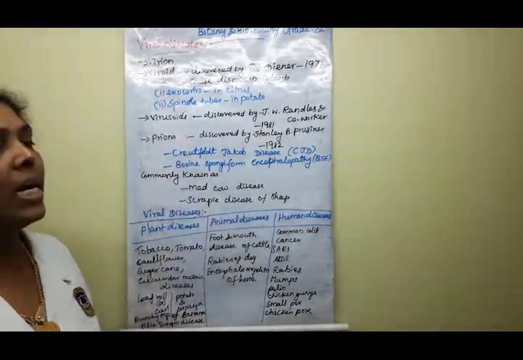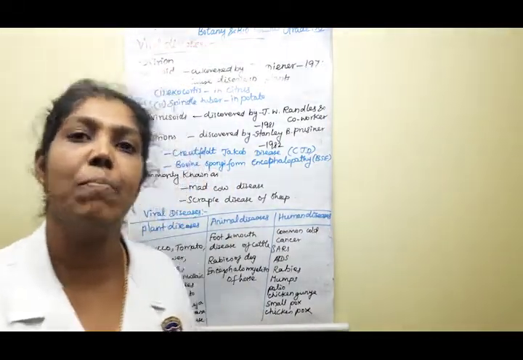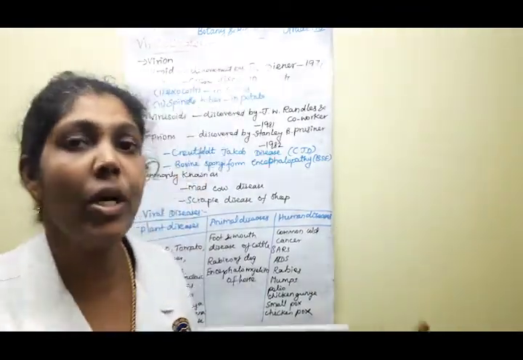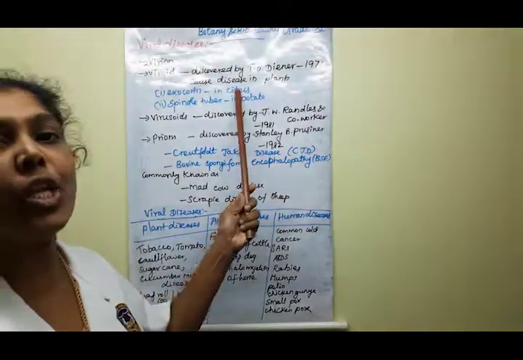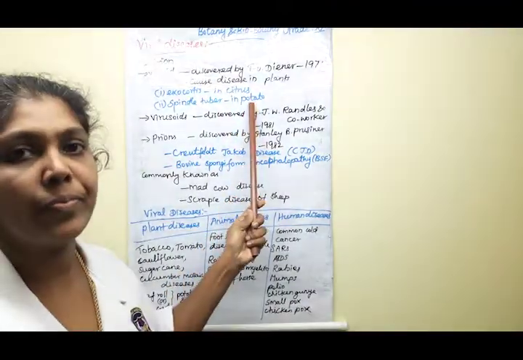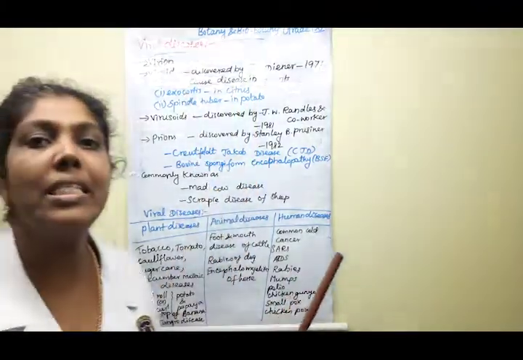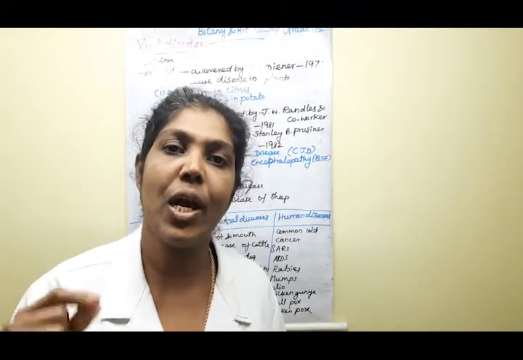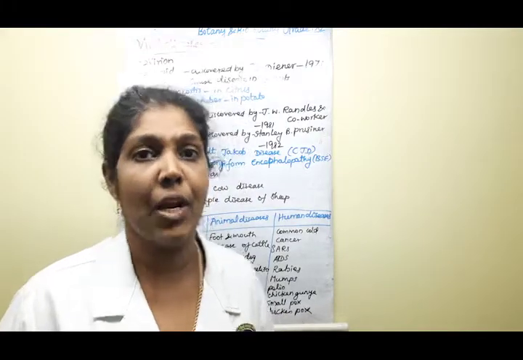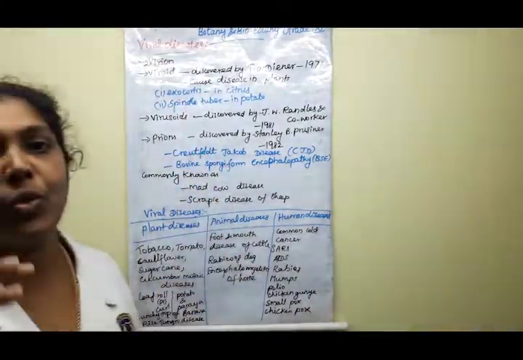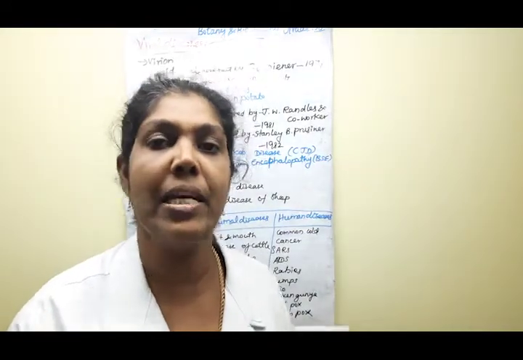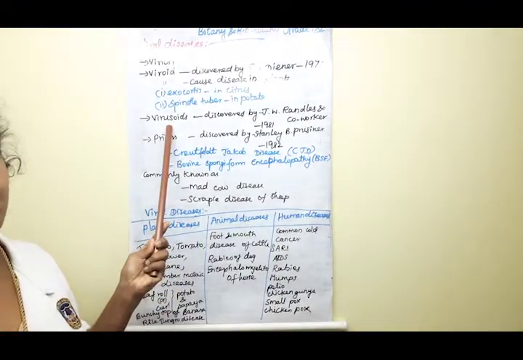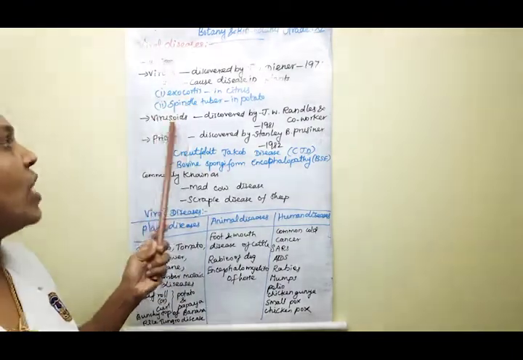Then this viroid causes some diseases on the plant side. Because this viroid infects a normal plant, it causes some diseases. The hosts are citrus and potato. In citrus, the disease name is Exocortis. The next one is potato. In potato, the disease caused is spindle tuber. So that is the host plant, potato. Understood? Yes. Next we move to the next term, virusoid.